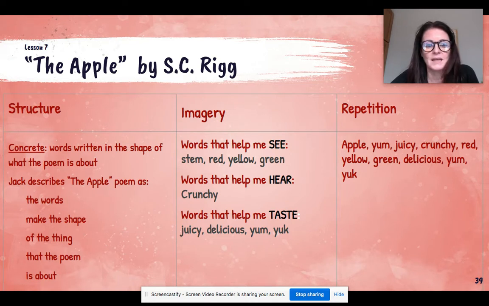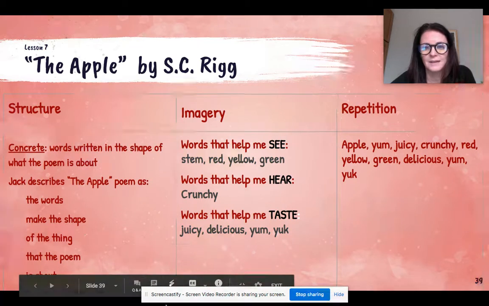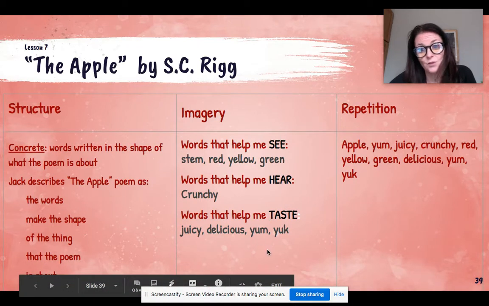So here we go. I hope you have a great time drawing your poem today and picking those words that help me see it, help me hear it, right? And if it's food, help me taste it. All right? Have fun with it, and I will see you tomorrow.